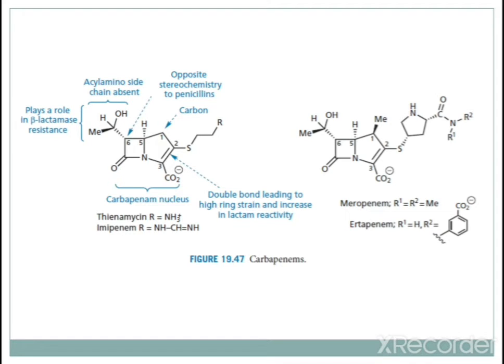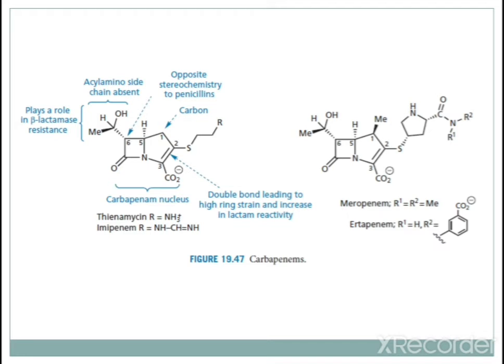Between position 2 and position 3 there is a double bond leading to high ring strain and increase in lactam reactivity. This nucleus, with carbon at first position, is called the carbapenem nucleus. This is the basic structure of carbapenem.